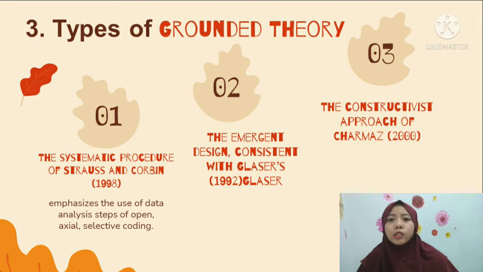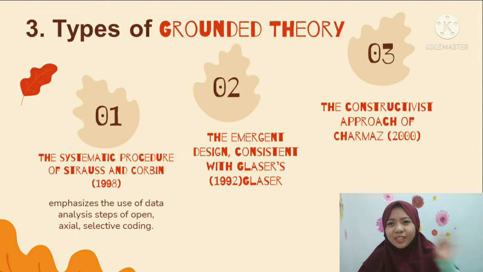The first step is open coding, or initial category for placing data. The second is axial coding, which involves taking one of the categories and making it the main phenomenon in the research.